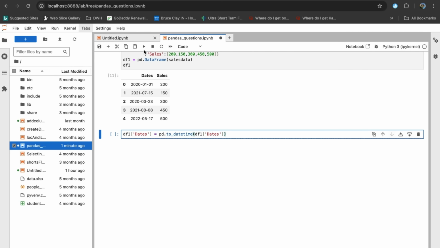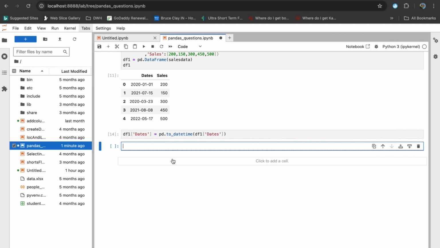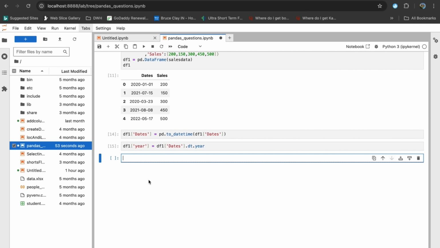Now let's execute this. All right, it executed fine. Now the next task will be to extract the year from these datetime objects and store it into a new column called year. So it will be df1 year equals to df1 dates dot dt dot year. This will extract the year from the datetime object.